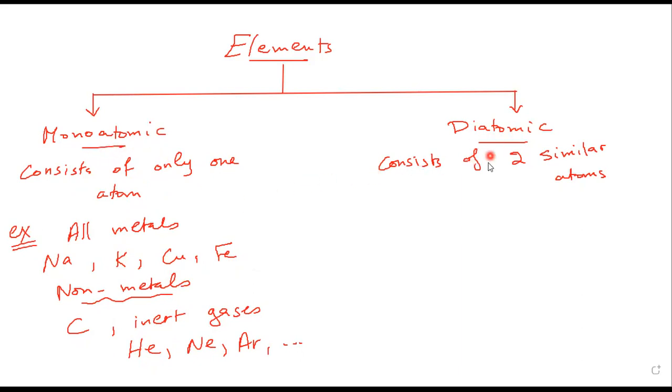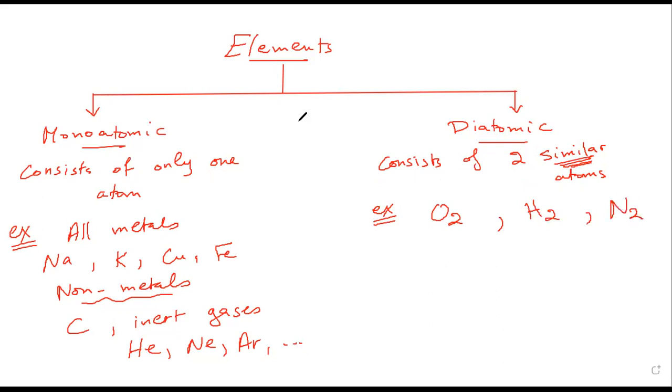But diatomic elements consist of two similar or identical atoms. Like, for example, oxygen, hydrogen, nitrogen.